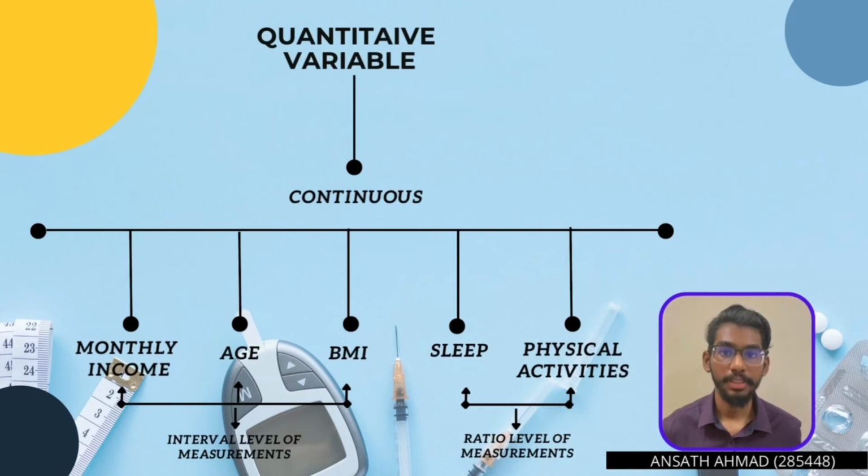As for quantitative variables, our team identified 5 of them. First is monthly income, second is age, third is body mass index or BMI, fourth is sleep, and the last one is physical activities. Monthly income, age, and body mass index are categorized as interval level of measurement, whereas sleep and physical activities are considered as ratio level of measurement.